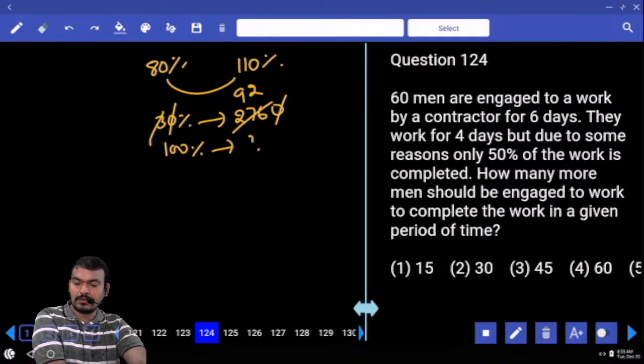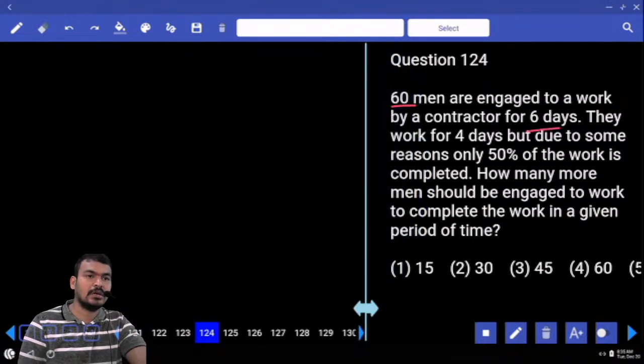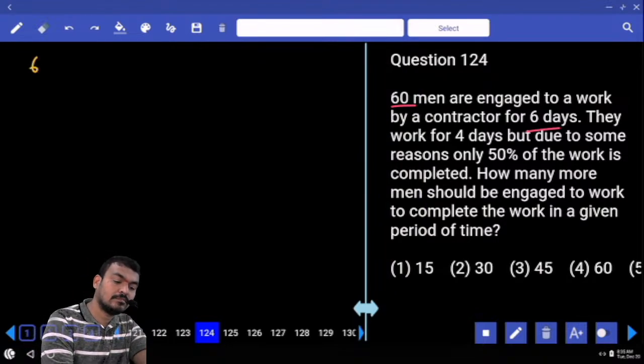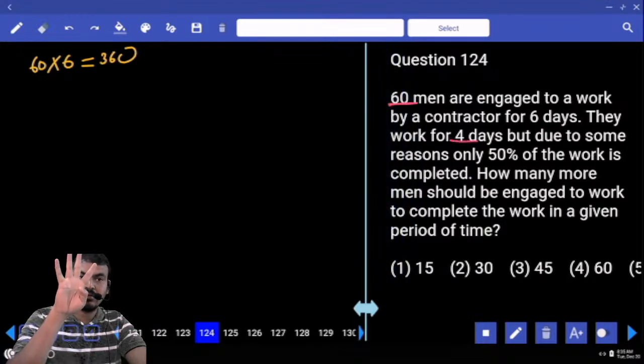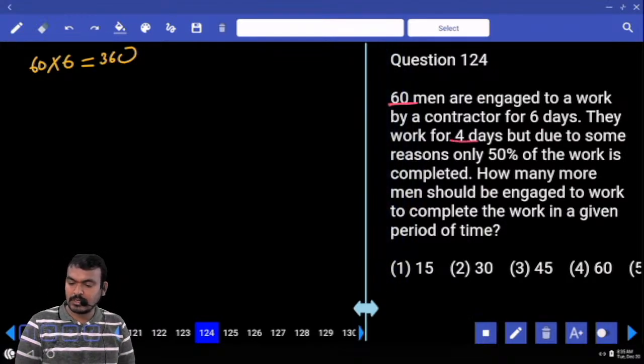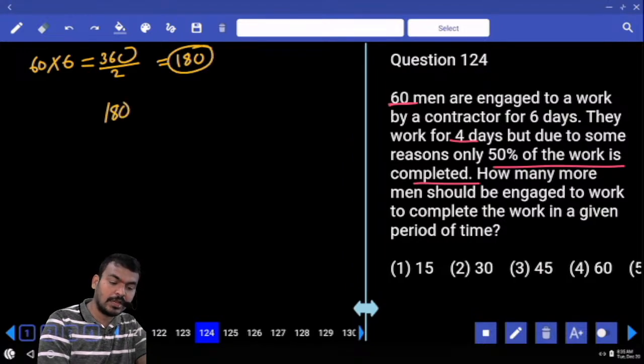Next question number 124. 60 men are engaged to a work by contractor for how many days? 6 days. Means 60 into 6 how much? 360 or not? Means total work is how much? 360. What is the next point? They work for how many days? 4 days. They work for 4 days, but due to some reasons only 50% of the work is completed or not? Means out of 360 half work is completed. What is the half of 360? 180. 180 completed means remaining work also 180 or not?